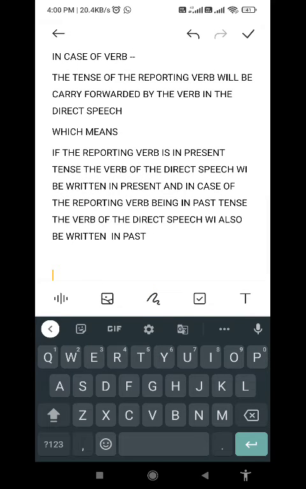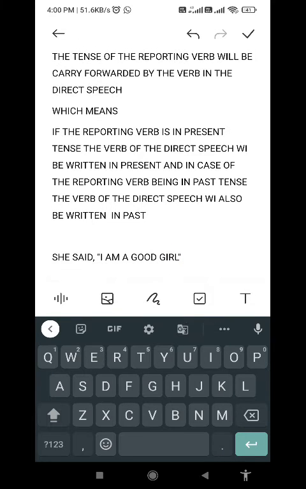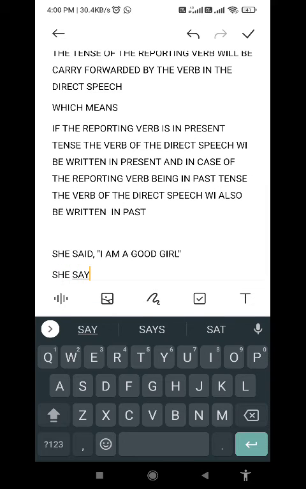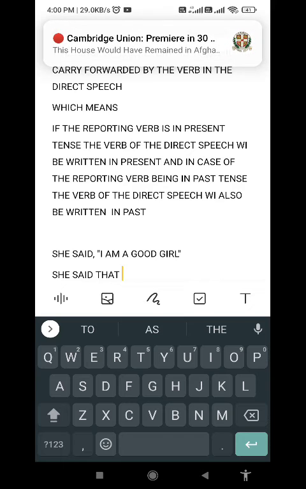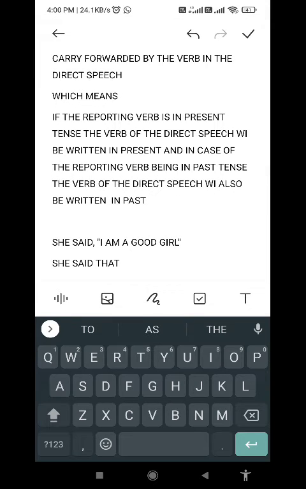Suppose in the same sentence I had written, she said, "I am a good girl." Now we have to write it. See, she said, then I am adding the linker that, then I am writing she for I. That is why I wrote there she, because the pronoun I is first person, it will indicate the speaker, that is she.